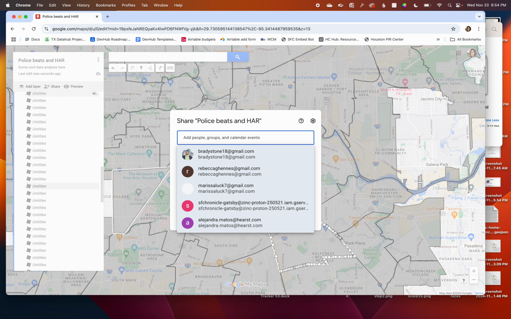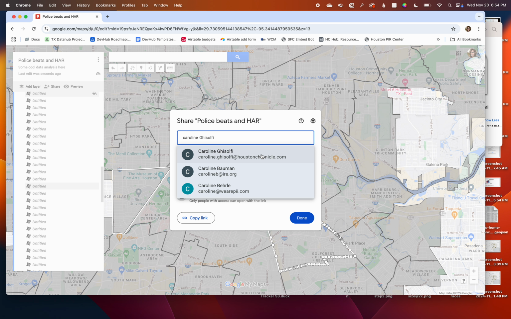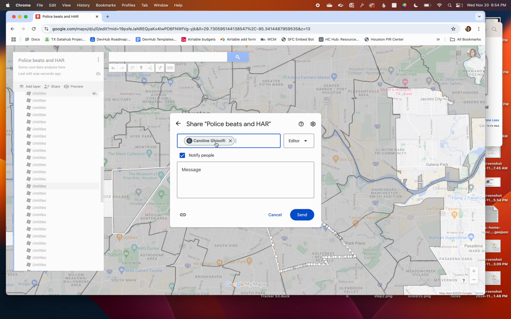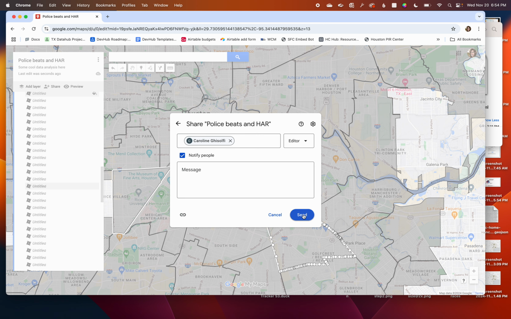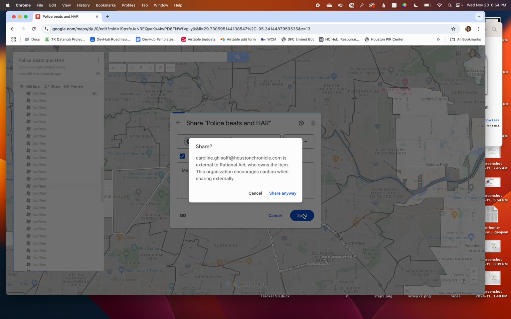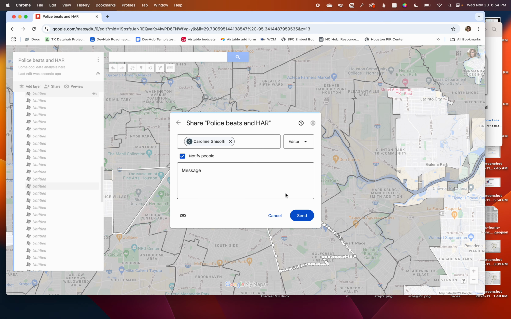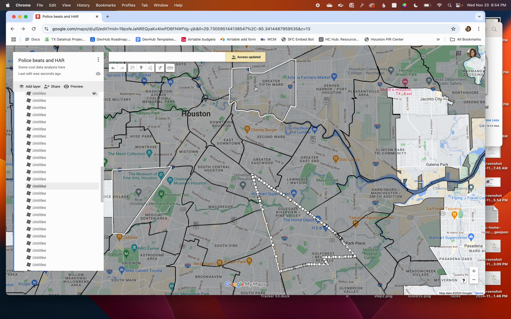So I can look for a coworker, and if their account is a Gmail account, I can share it with them. So just going to click send there. It's going to ask me to confirm. I'm going to say yes. Access updated. Now that person can access my files.